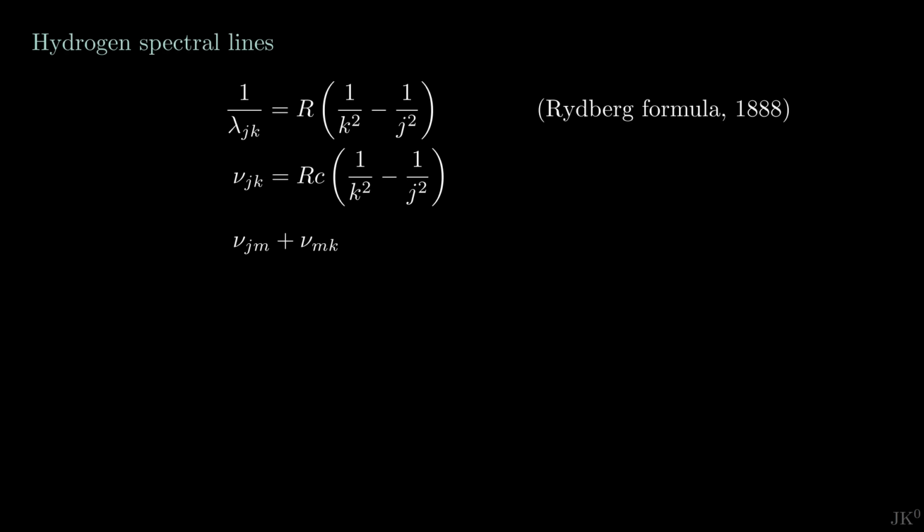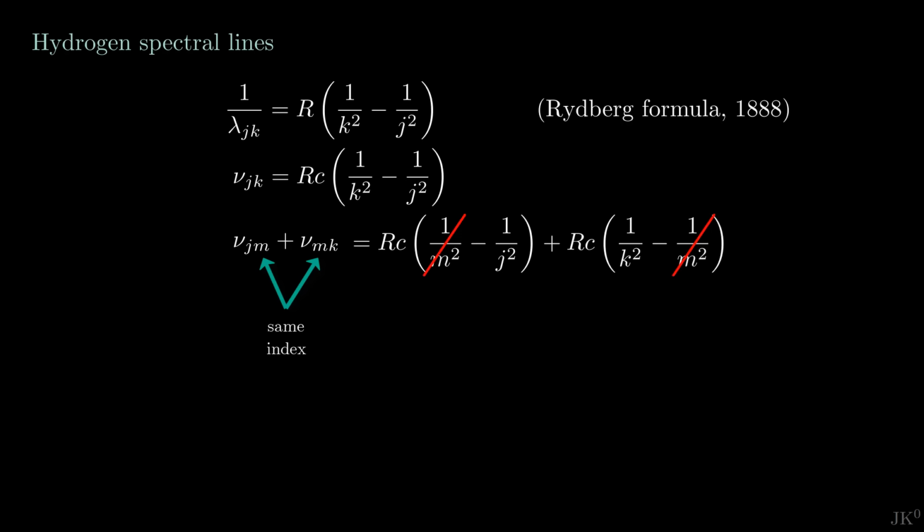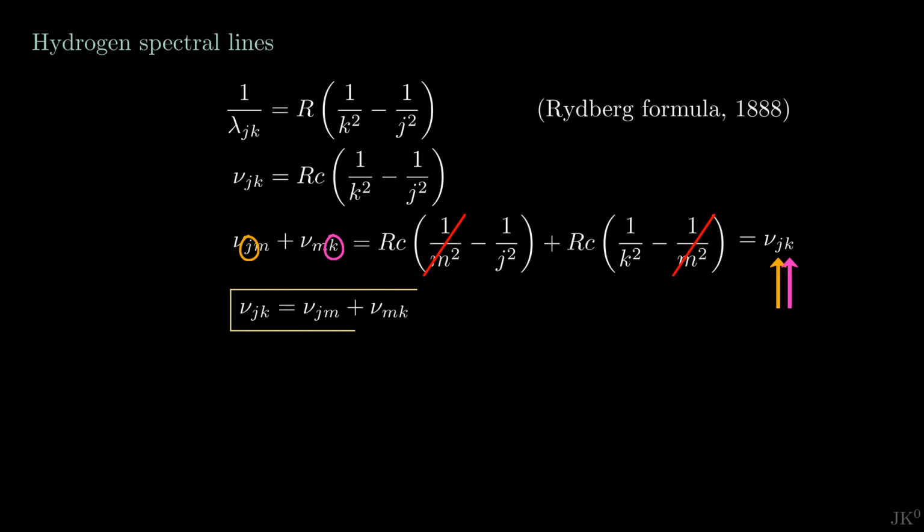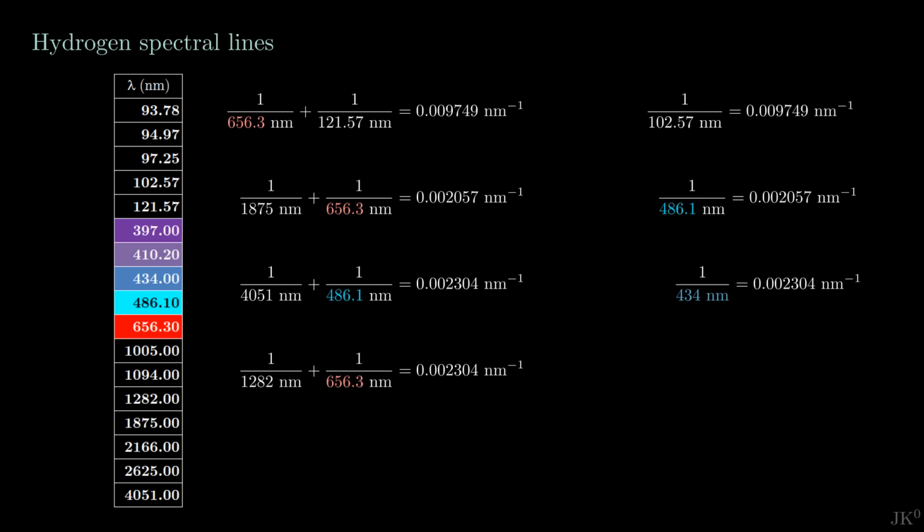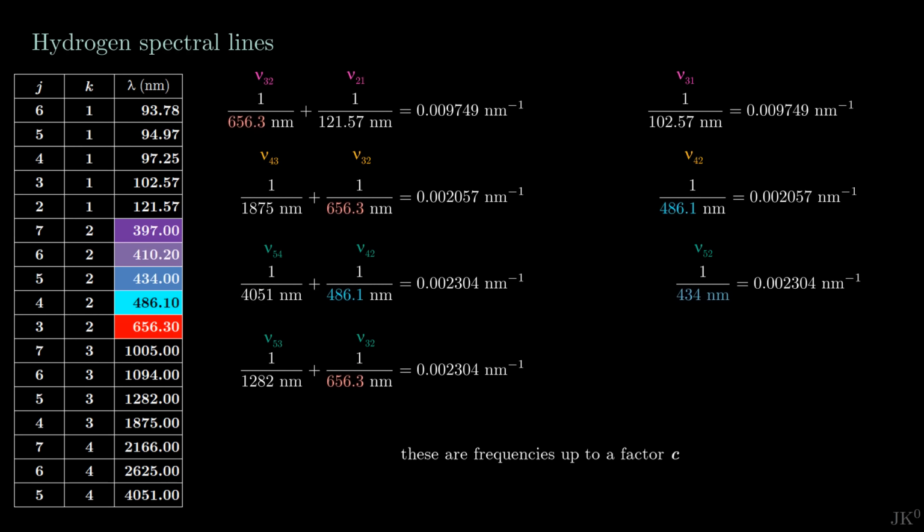Notice what happens when we add 2 frequencies in which the second index of one is identical to the first index of the other. Using the formula above, we find that the middle indices cancel out, and we get a new frequency with the first index of one and the second index of the other. This relation is a general result for spectral lines, and this is exactly what I show you in the examples. If I include the indices, you can see that in all cases the general formula works.